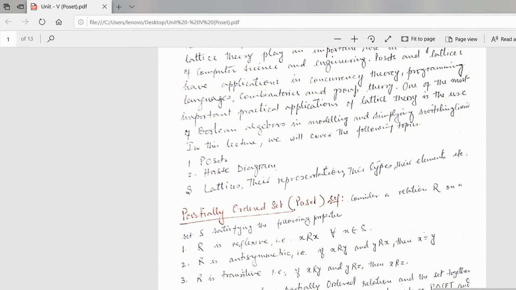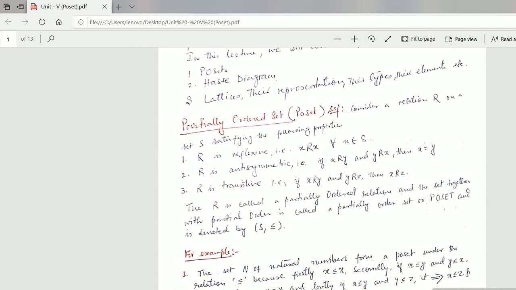For example, the set of natural numbers is ordered by the relation less than or equal to, such that for every ordered pair (x, y) in the relation, the natural number x comes before the natural number y unless both are equal.